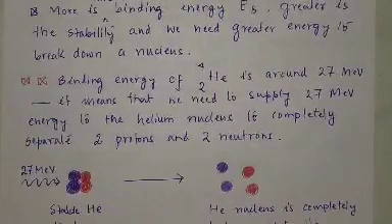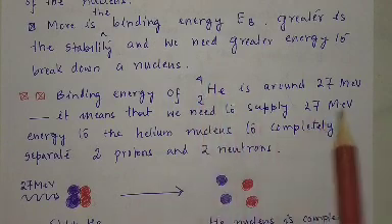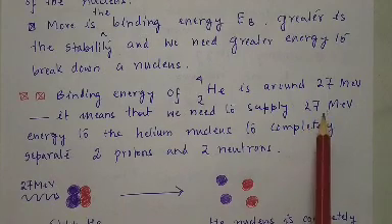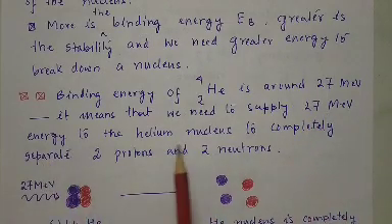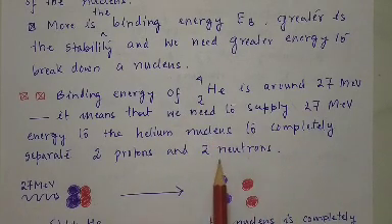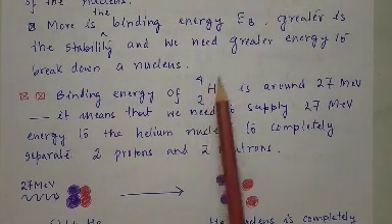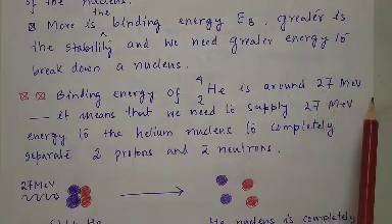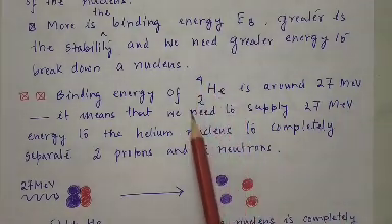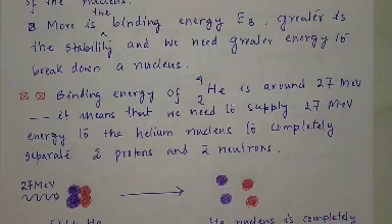So the binding energy of a helium nuclide, He-4 (2 protons), is around 27 mega electron volt. It means that we need to supply 27 mega electron volt energy to the helium nucleus to completely separate it into 2 protons and 2 neutrons. You see, in this helium nuclide there are 2 protons and 2 neutrons, 4 minus 2, 2 neutrons, and its binding energy is 27 mega electron volt. So to break down the nucleus into its constituent particles separately, we have to supply 27 mega electron volt energy.